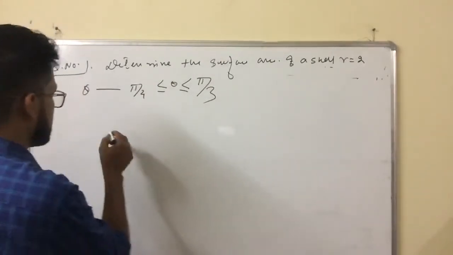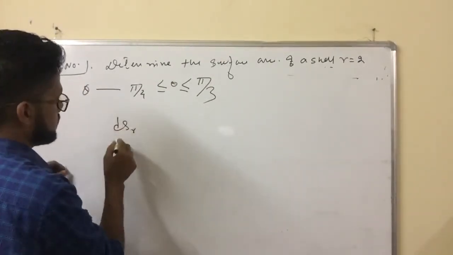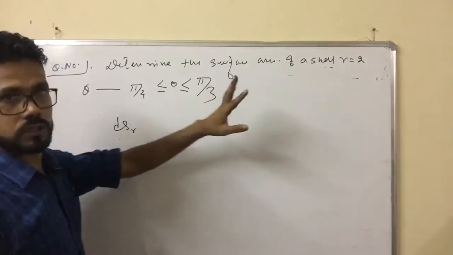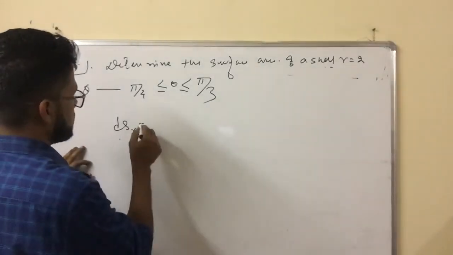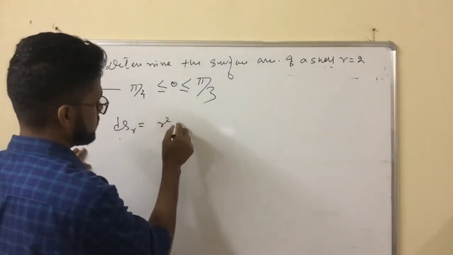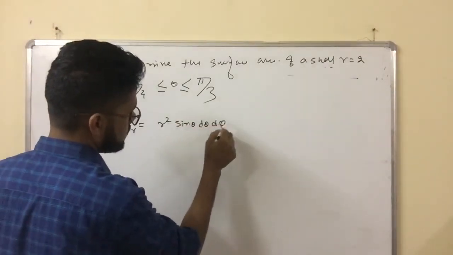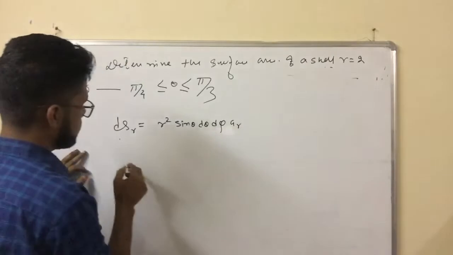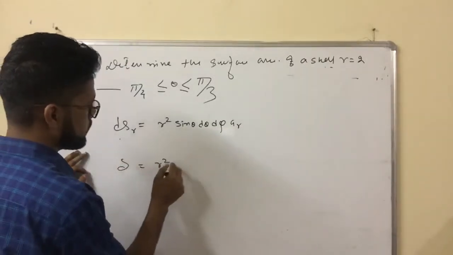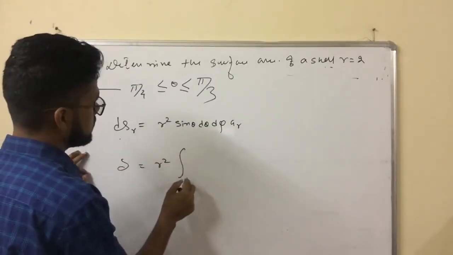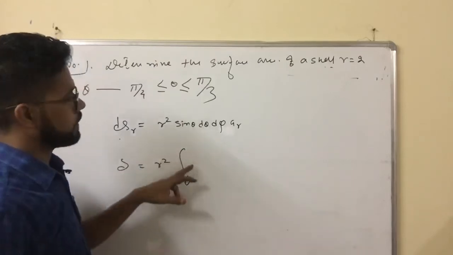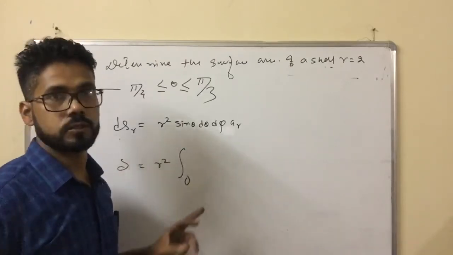So what is the formula? That is what I am writing here. r is constant, so the surface area formula is r² sinθ dθ dφ a_r. Total surface area equals r² constant, times the integral of sinθ dθ.